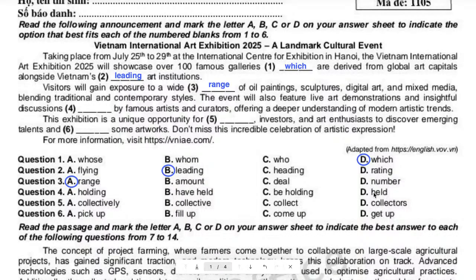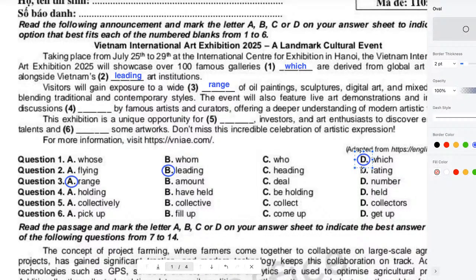So this verb, in Vietnamese, is called verb 3. In English it is the verb past participle. So here we know we need a verb past participle, right? Because we have "by famous artists and curators." So of course the answer here is D, held. Okay? Easy.